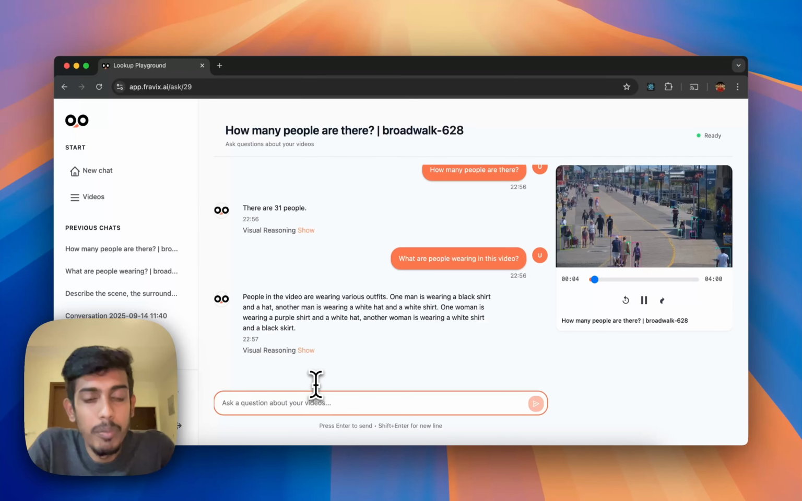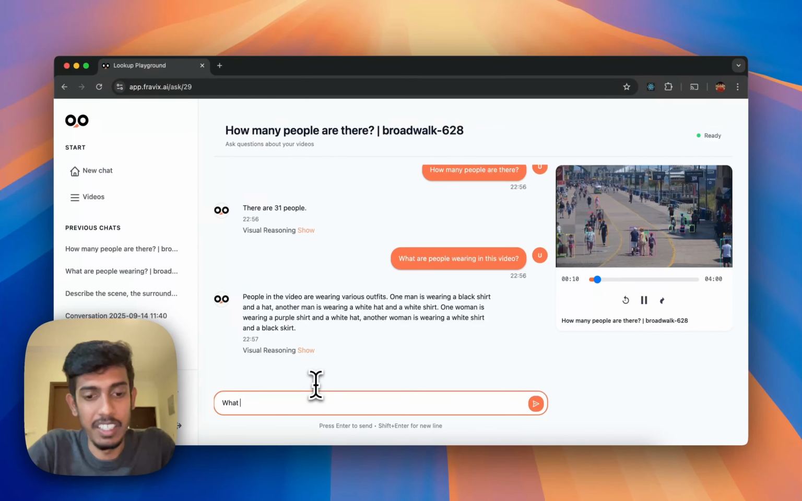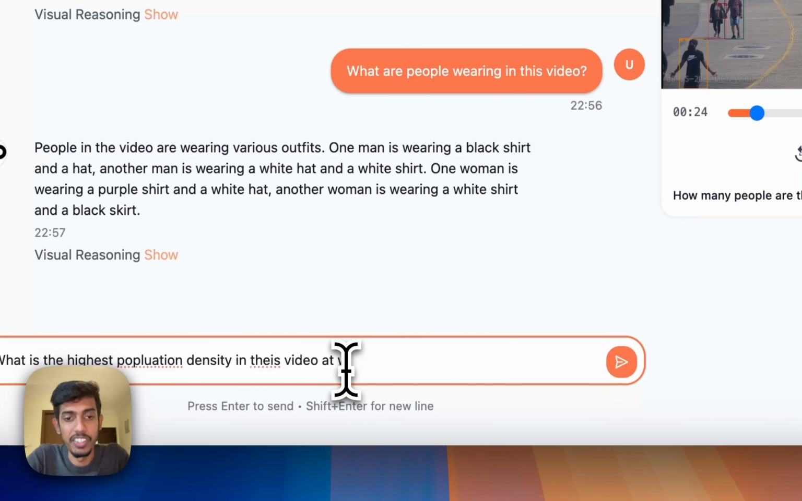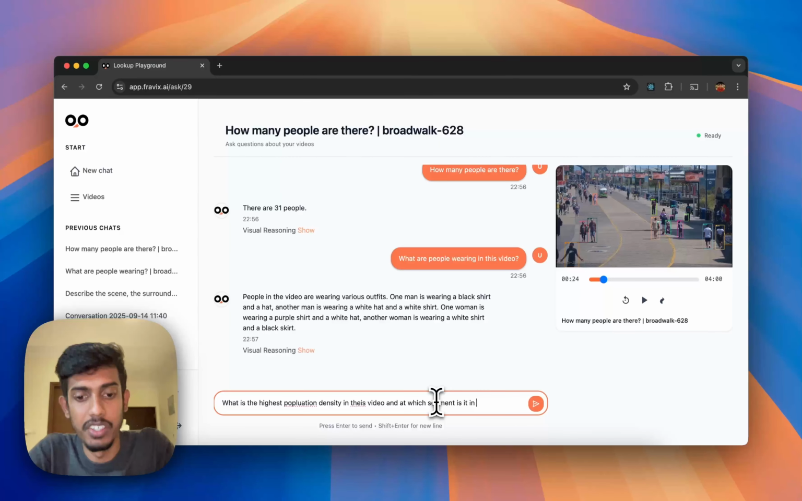We can ask about random things as well. Let's say I want to know the population density in this video. I can ask, what is the highest population density in this video? And let's ask it to answer back at which segment it thinks there is the highest population density. Which segment is it in the video?